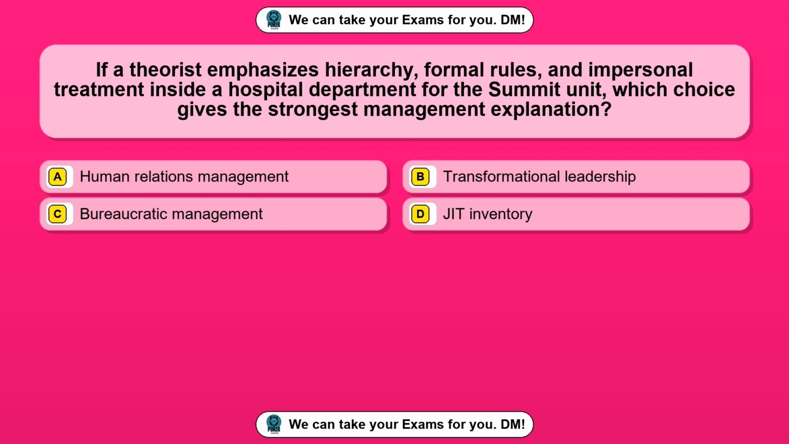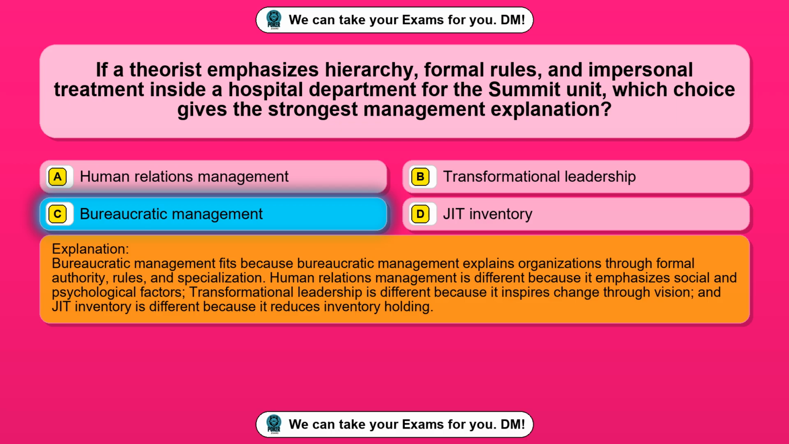Question 38. If a theorist emphasizes hierarchy, formal rules, and impersonal treatment inside a hospital department for the summit unit, which choice gives the strongest management explanation? Option A, human relations management. Option B, transformational leadership. Option C, bureaucratic management. Option D, JIT inventory. The correct answer is option C, bureaucratic management.